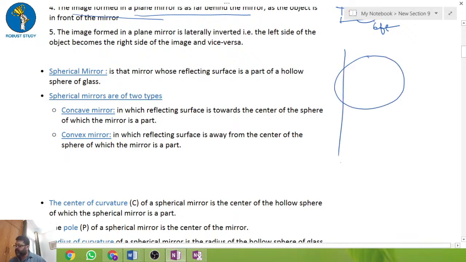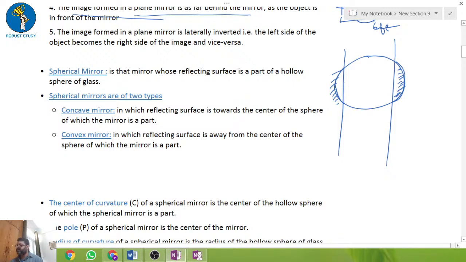If you cut the glass vertically and polish one side, the other side will convert into a mirror. So this will be the reflecting surface in this case, because you have polished it. Okay, that's very good. So the spherical mirror is one whose reflecting surface is part of a hollow sphere. How have we formed this mirror?